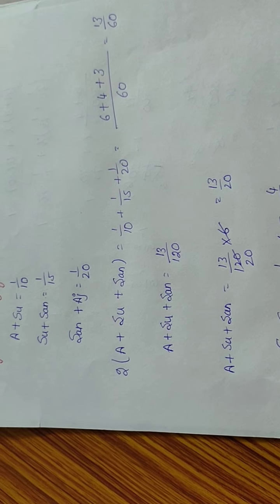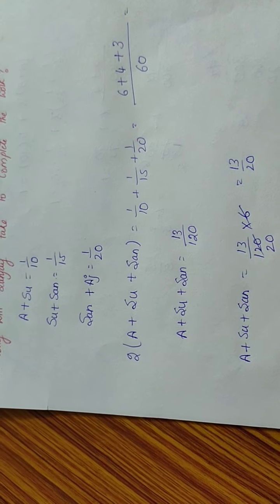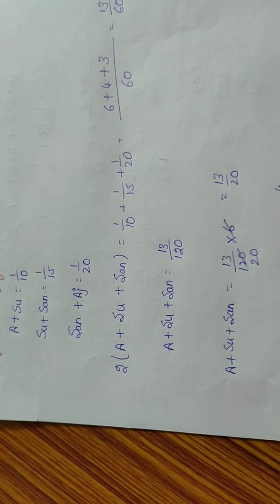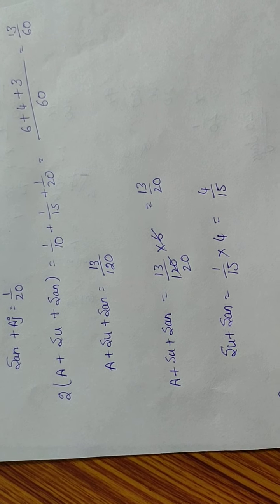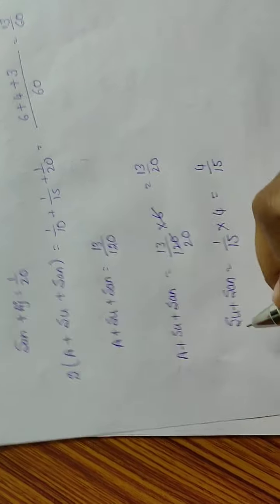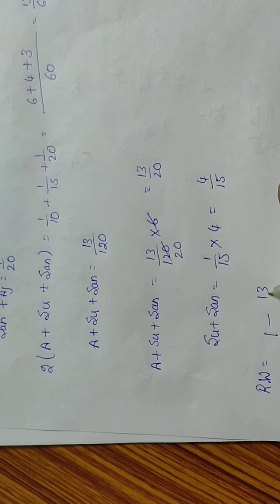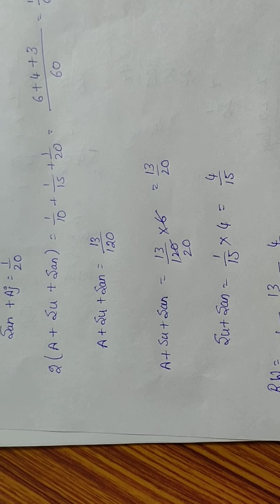So, Ajay and Sunil have left off. So the remaining work will be done by Sanjay only. So we have to find the remaining part of the work. Remaining work, that is 1 minus 13 by 20 minus 4 by 15.